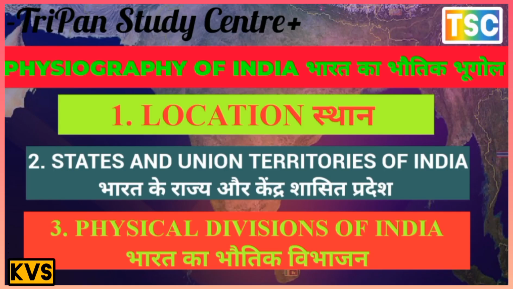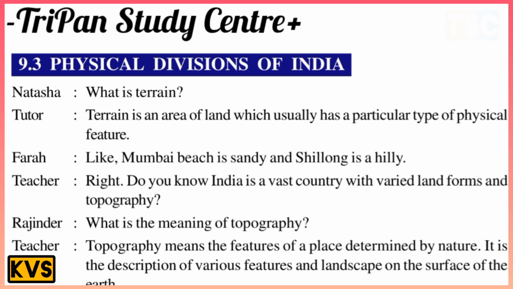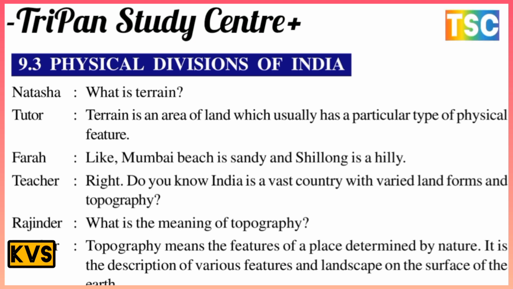The next topic is the physical division of India. This is a most important question, and in this question, asking for Natasha, what is terrain? Terrain is an area of land which usually has particular types of physical features. For example, Mumbai beach is sandy and a slope is hilly. Teacher says, right. Do you know?